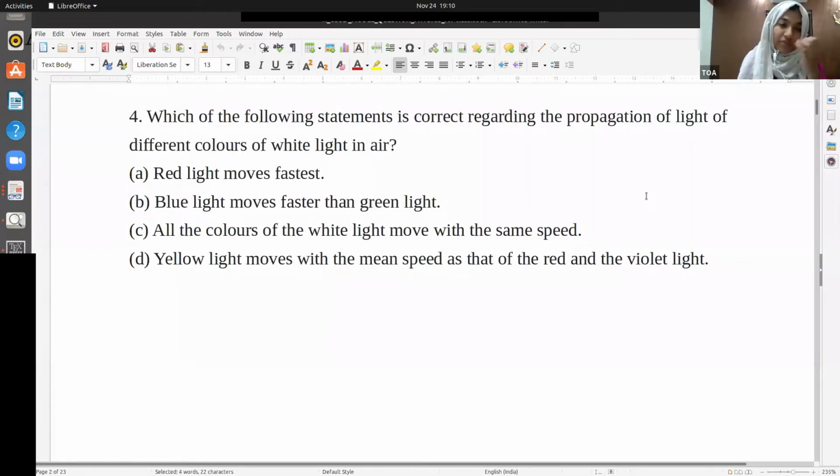Many of the students get confused with this question. See, the question is about air, right? In air, everything moves with the same speed. All the colors of white light move with the same speed. This is the answer, so C is the correct answer. In air and vacuum, every light moves with the same speed.